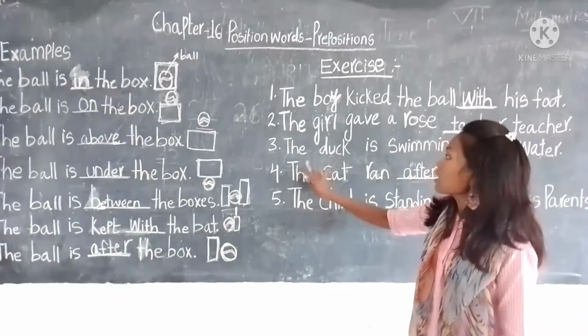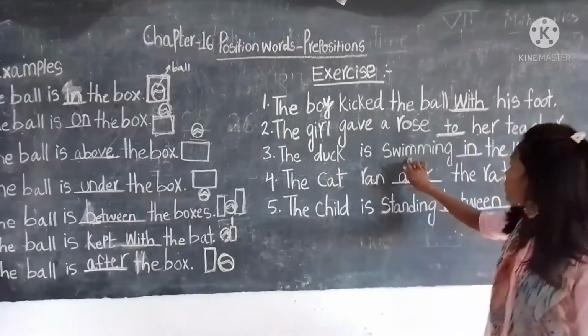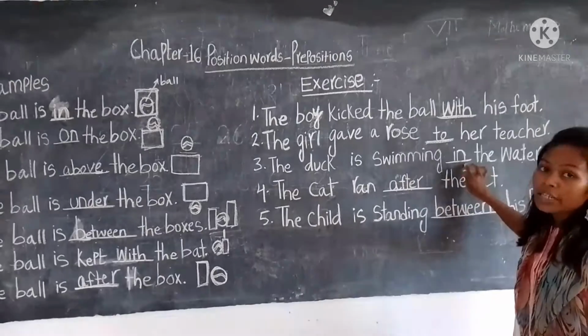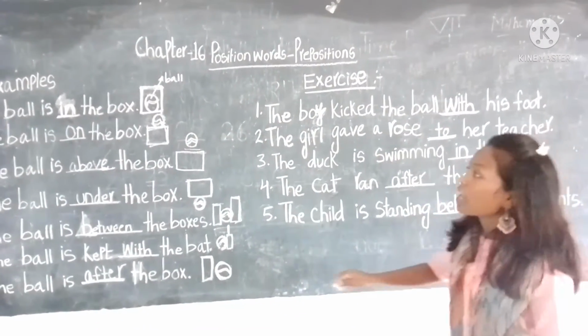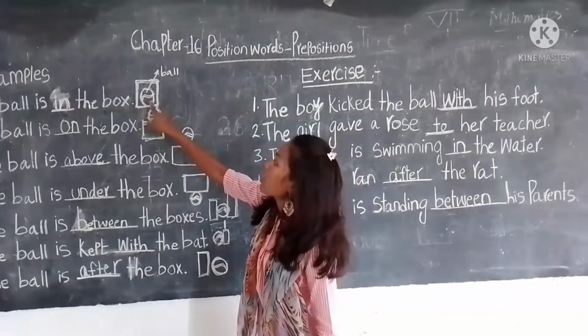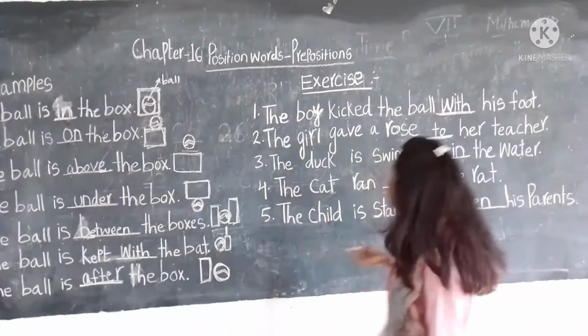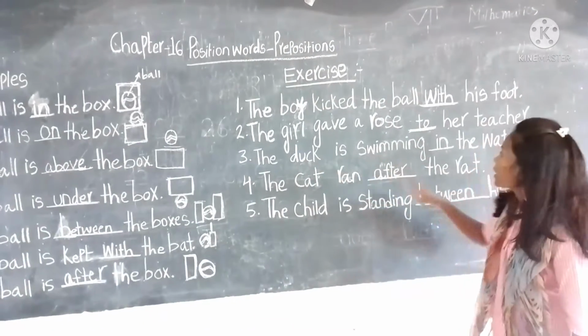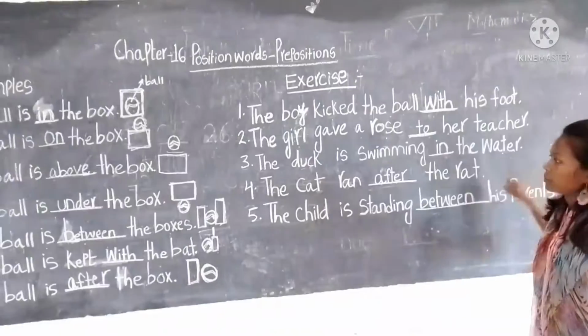Third sentence: the duck is swimming in the water. You got the word in. I explained that in means inside, like in the example the ball is in the box. Same way, the duck is in the water.